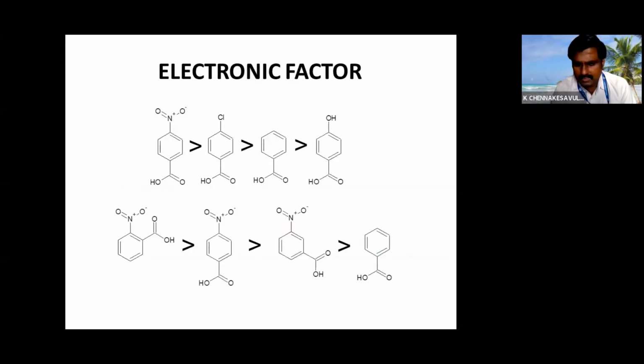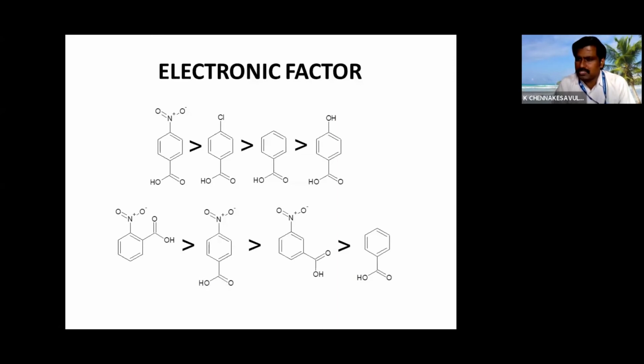Yes, as I discussed, electronic factor and steric factor. You see here in these compounds, the acidity of carboxylic acids is decreasing because of the substituents, purely because of the electronic factor.